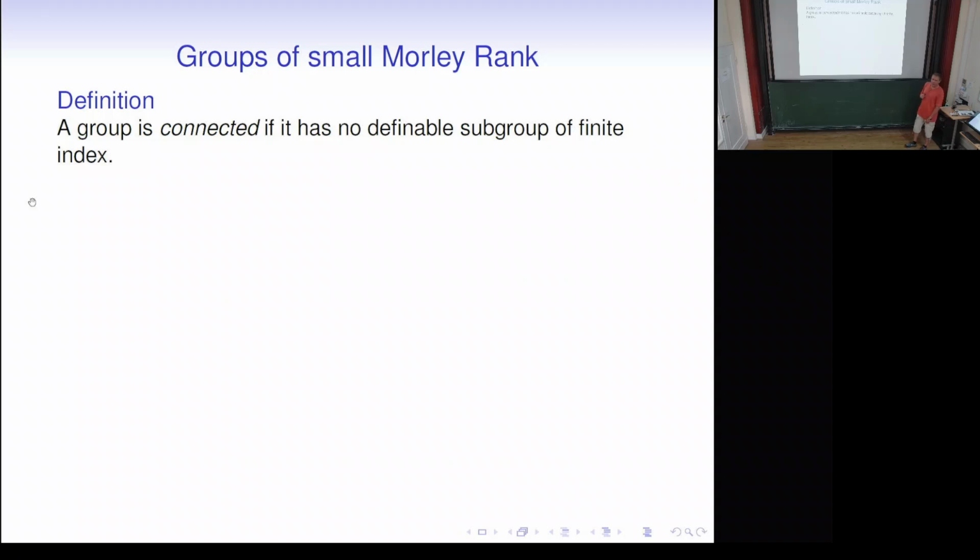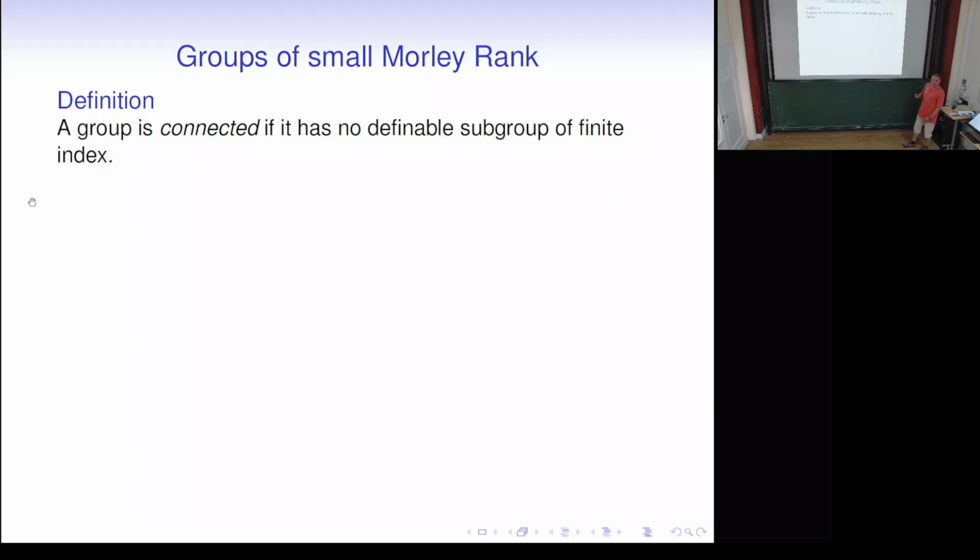And Morley rank, of course, was introduced by Morley in order to prove Morley's theorem, stating when theories are uncountably categorical. But soon people began to look at groups of small Morley rank.